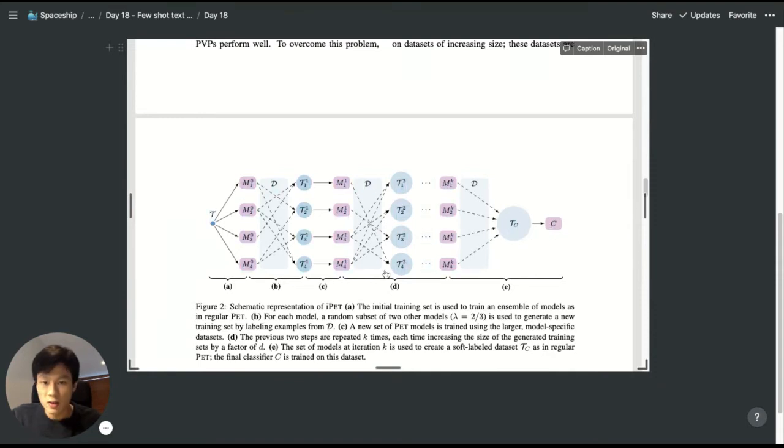So this will be one pattern-exploiting training step, and what the authors suggest is that we have an iterative procedure, where after we've got our soft labels, we introduce more unlabeled datasets. So you can see over time we've got more and more training data that we can use for fine-tuning our final classifier.